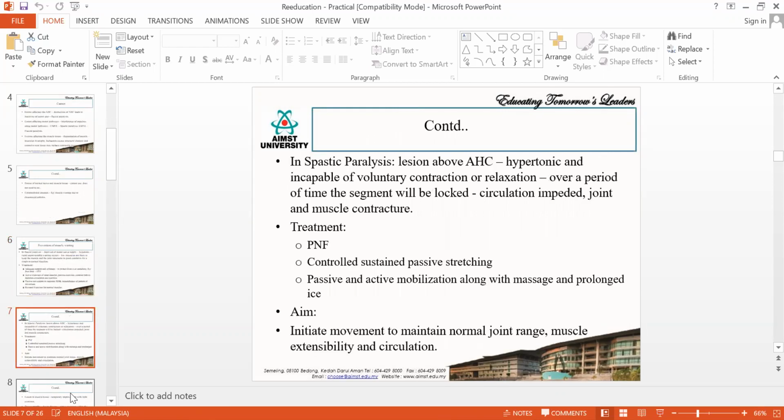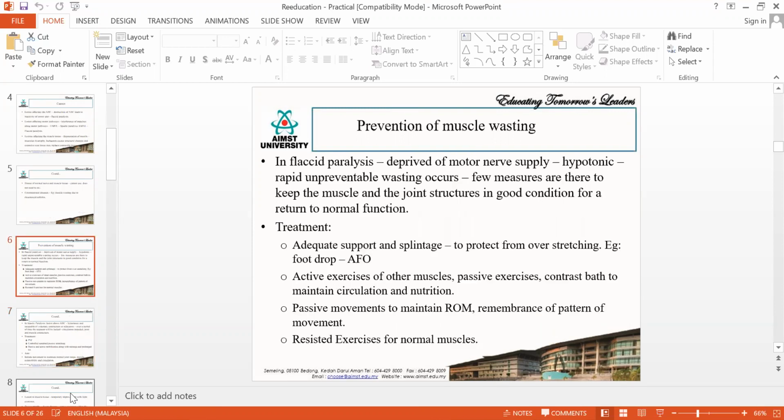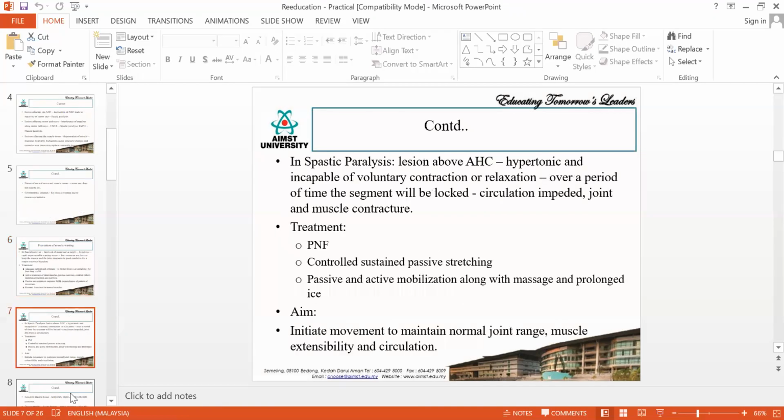Apart from that, if the person is having spastic paralysis, then you can use this. Okay, so this is for flaccid paralysis. So to prevent wasting in flaccid paralysis, you will be using this technique. To prevent wasting in spastic paralysis, you will be using this technique. So this is called PNF. First is PNF technique, that is proprioceptive neuromuscular facilitation. So that is our next topic. We will be seeing that in detail.